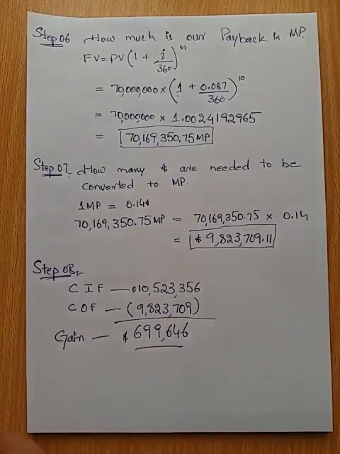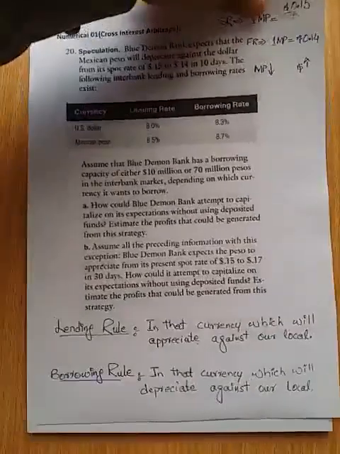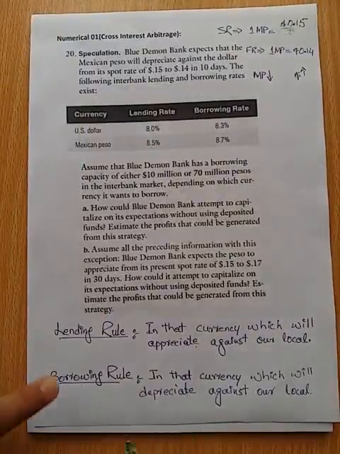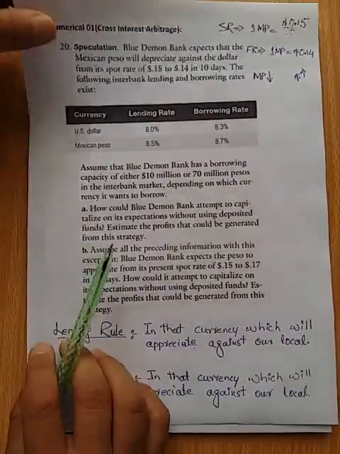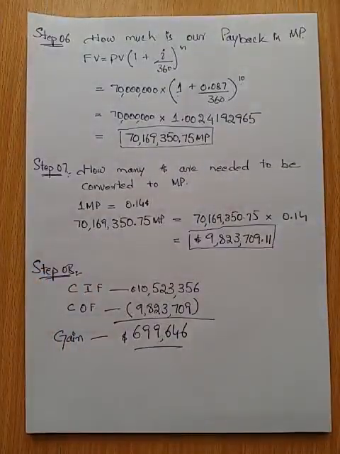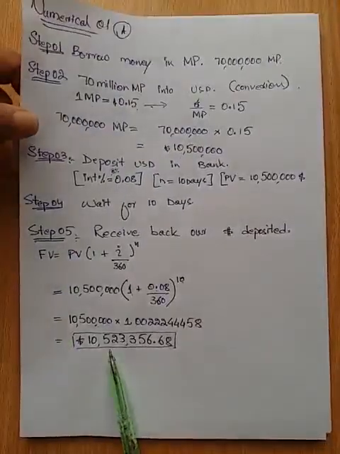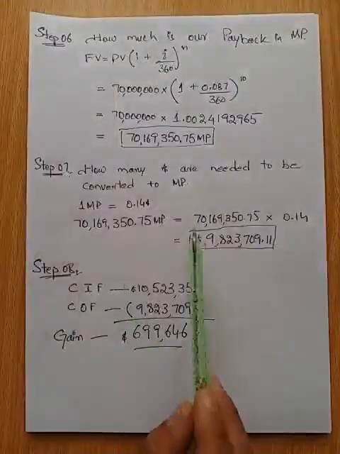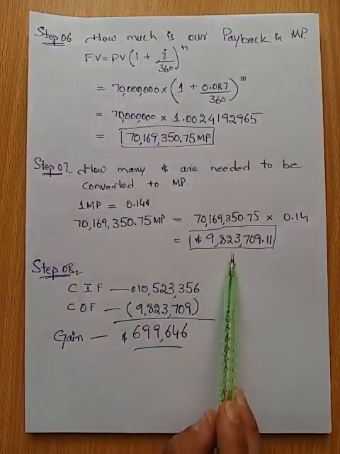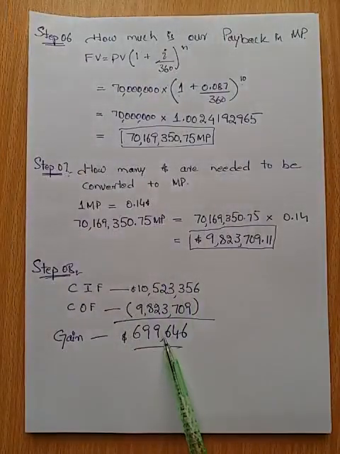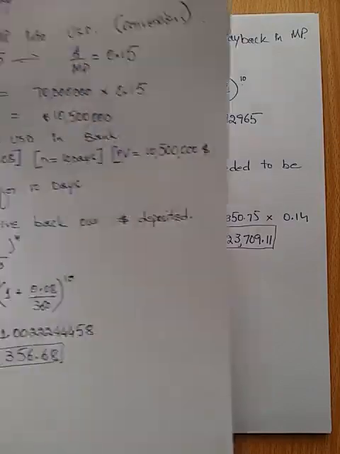So we had a numerical where our foreign currency was depreciating against our local currency. We applied the rule of borrowing. We borrowed money in the foreign currency, in our example the Mexican peso, and we converted it to our base currency. We invested that and got back our money from our local bank. Then we only converted that much money which is needed to finish the liability. So this is the money we have, and this is the money going out to finish the liability. The remaining is my profit by following this whole process.